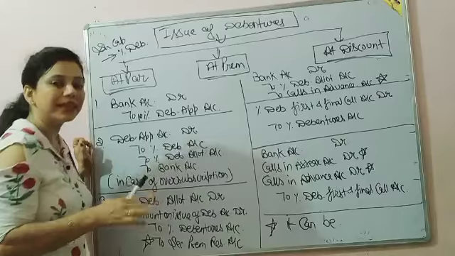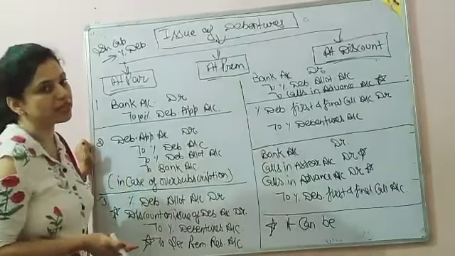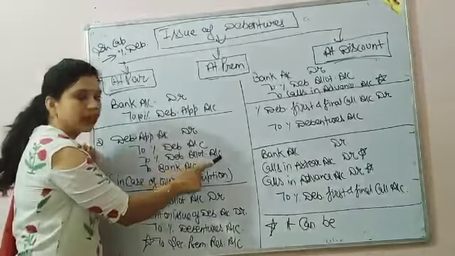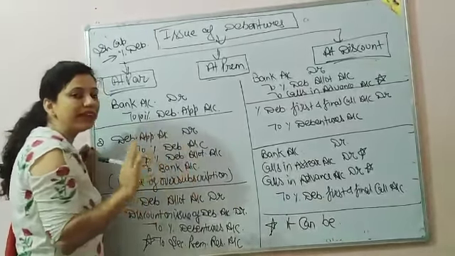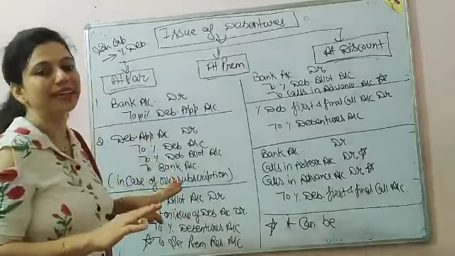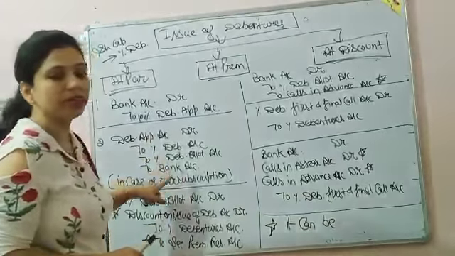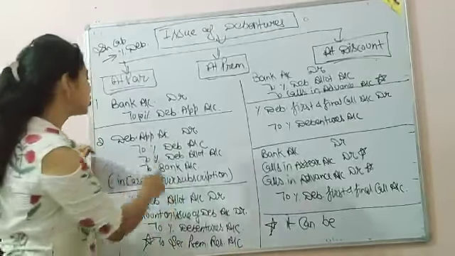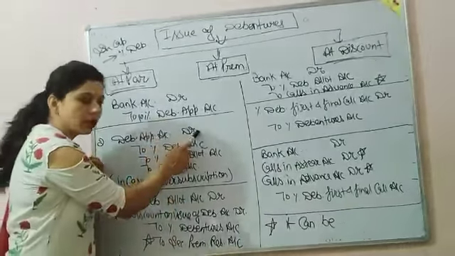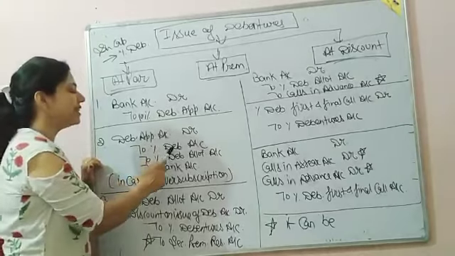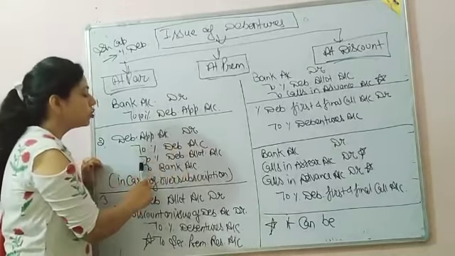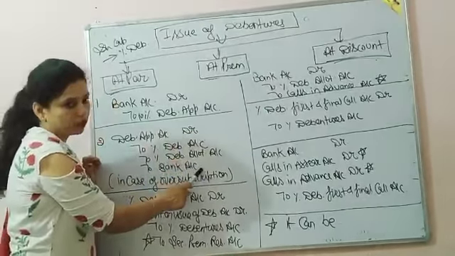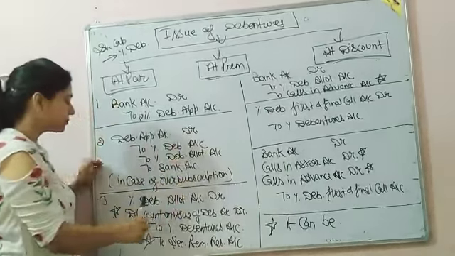Like shares, there can be oversubscription of debentures. Then the excess money will be transferred to debenture allotment, and if any debenture applicant does not get any debenture, then his money will be returned through the bank, like the issue of shares. So debenture application account debit to percentage debentures account, to percentage debenture allotment account, to bank account. I hope it is clear.